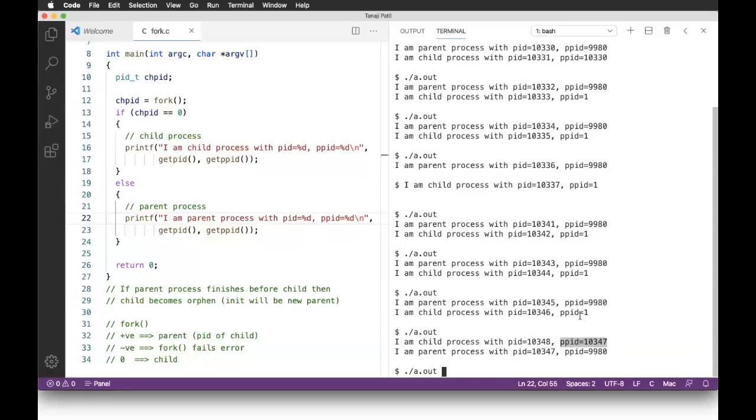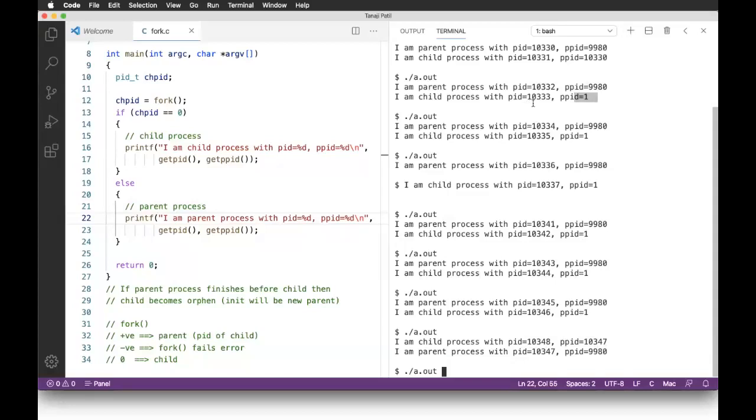Here what is happening? Where PPID is 1, the parent is dying before the child process. I'm saying dying, right? In this situation, what happens is a very simple thing. The child process becomes an orphan process and the init process becomes the parent of the orphan.